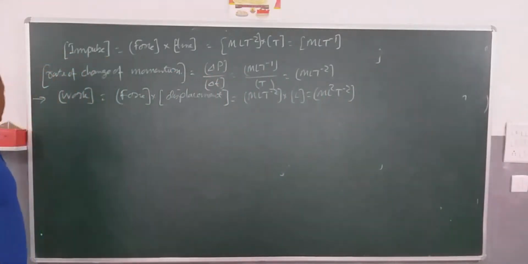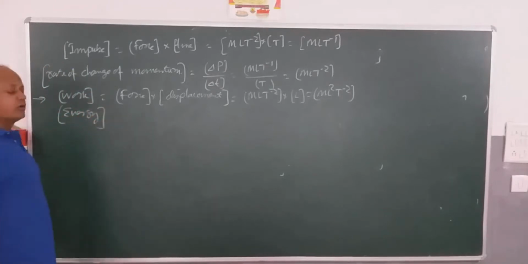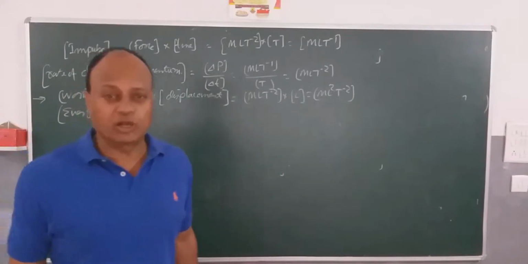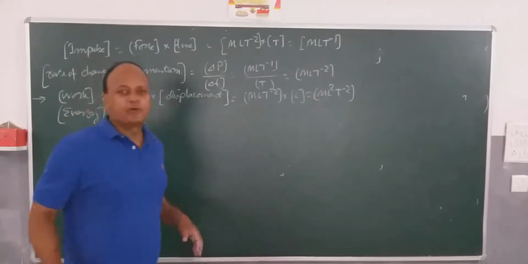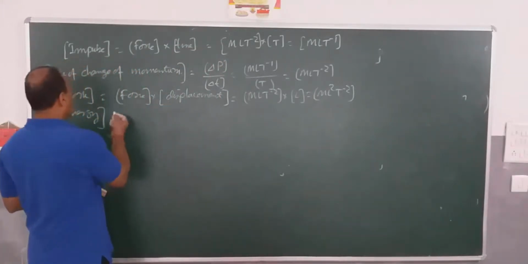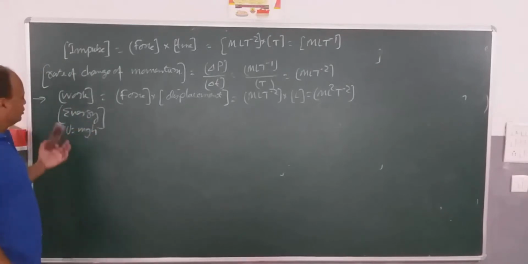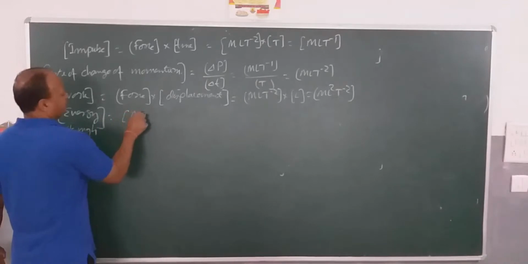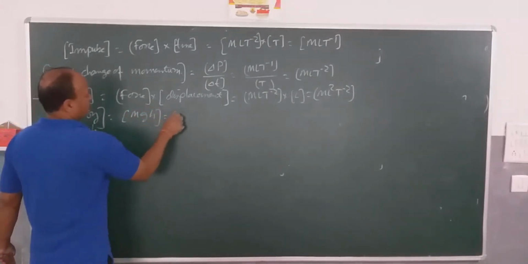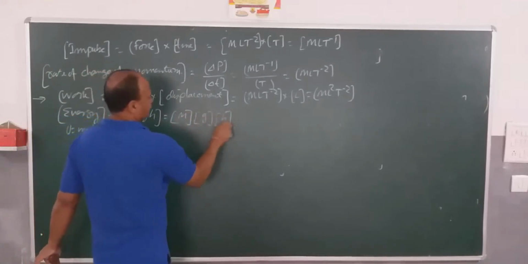Now, energy. You know that all energies are measured in terms of the same unit called joule. So I can take any energy for that matter. Suppose I am taking potential energy, for example. Potential energy, you know the formula, U is equal to mgh. U is the symbol of potential energy, m is mass, g is acceleration due to gravity, h is height. So it will be the dimensional formula for m, for g, for h.